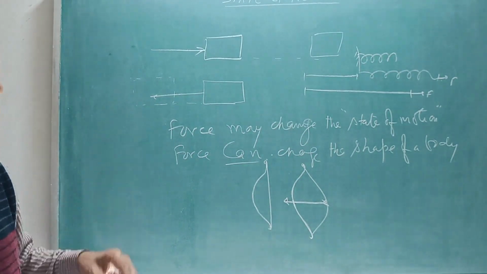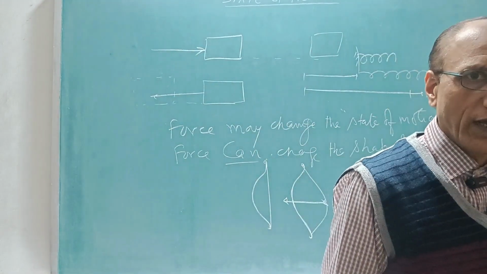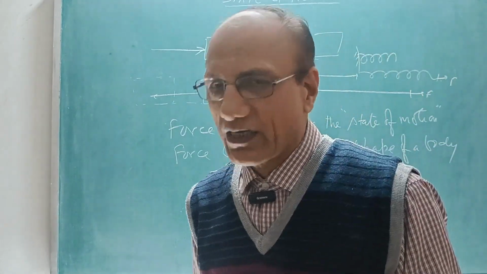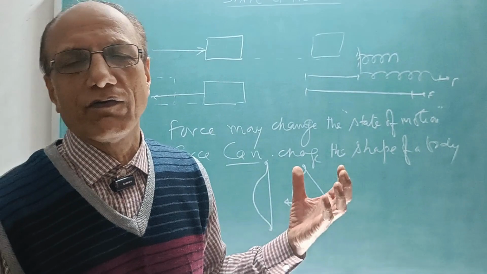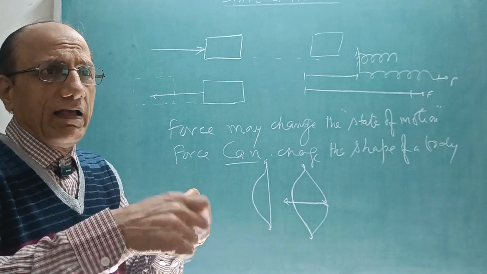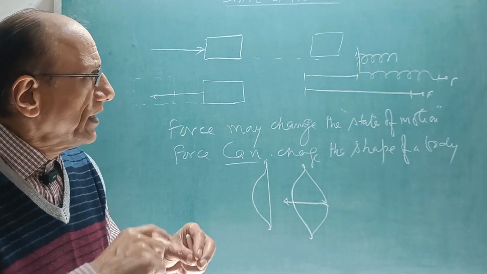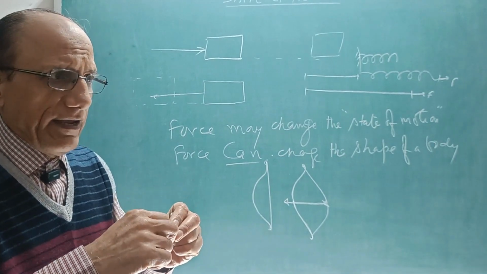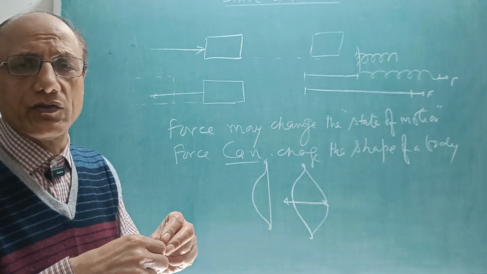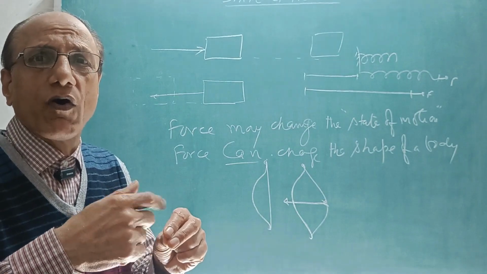So this way we can also conclude that force can change the shape of a body. Or you might have enjoyed sometime the samosa, and the samosa without chutney is not that tasty. So whenever the halwai gives you the pouch of the chutney, he packs those chutney pouches with the help of a small rubber band.